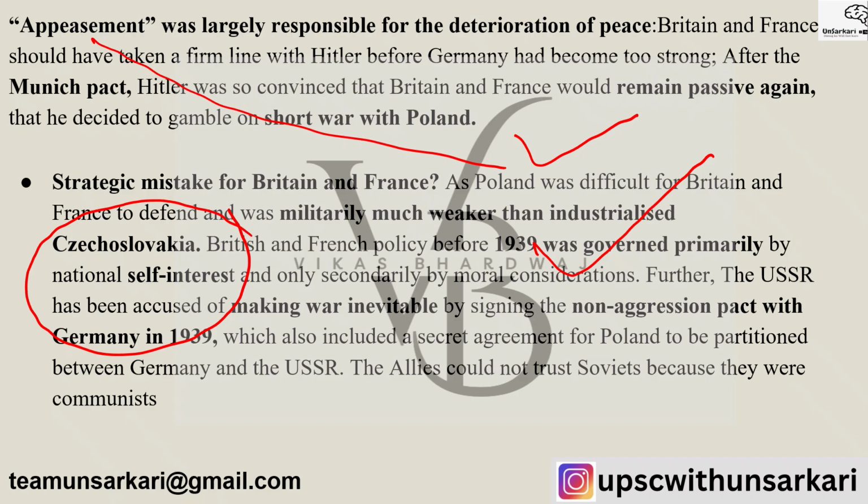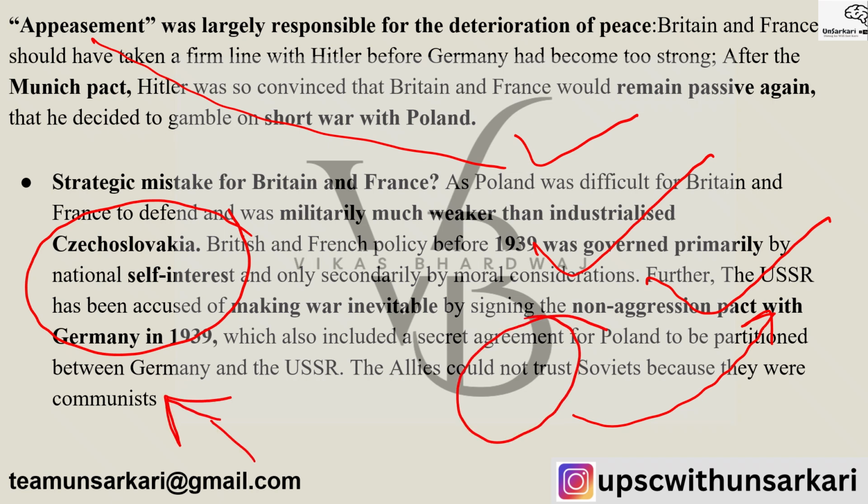The USSR has been accused of making war inevitable by signing a non-aggression pact with Germany in 1939, again raising eyebrows, which also included a secret agreement for Poland to be partitioned between Germany and the USSR. The Allies could not trust the Soviets because they were communists. That's how the situation became disastrous.